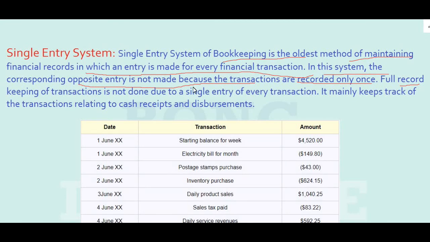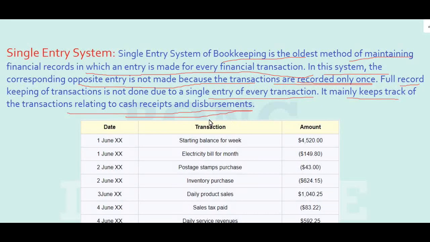Small size businesses, storekeepers or small vendors usually follow this system because it is not very laborious and you don't have to be a professional to keep records of your financial transactions following this method. It says that each transaction is recorded only once. Why? Because there is no need for making ledgers or a trial balance. Once you are done with the transaction, you make a monthly or periodical summary of all the transactions, and that is all. Full record keeping of transactions is not done due to a single entry of every transaction. It mainly keeps track of transactions related to cash receipts and disbursements.